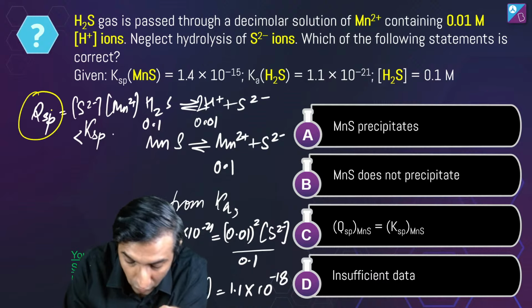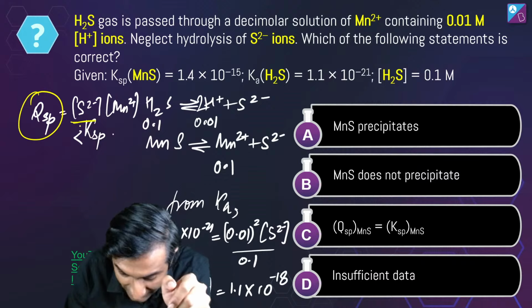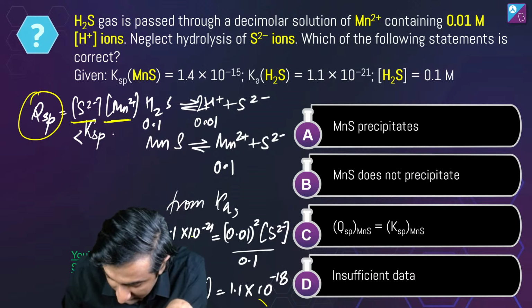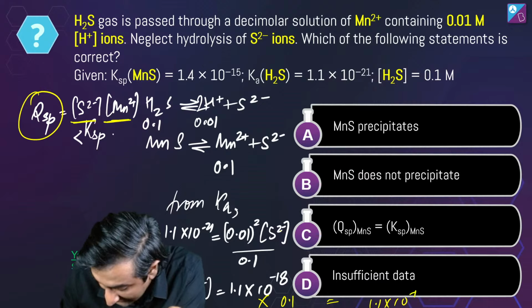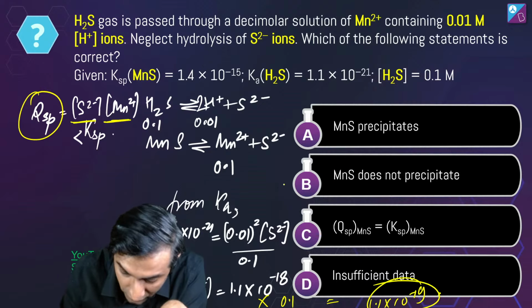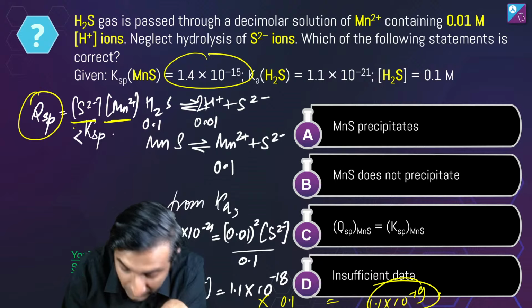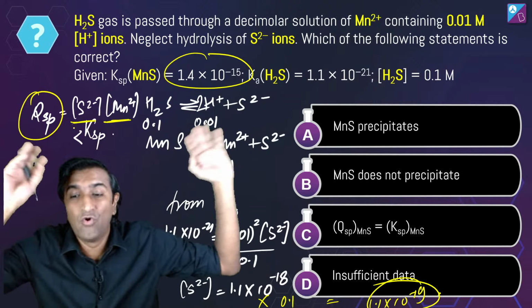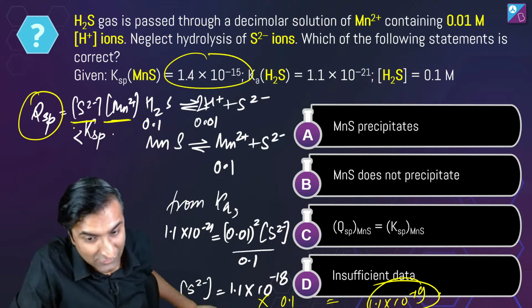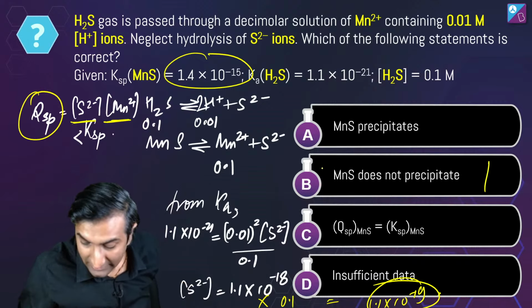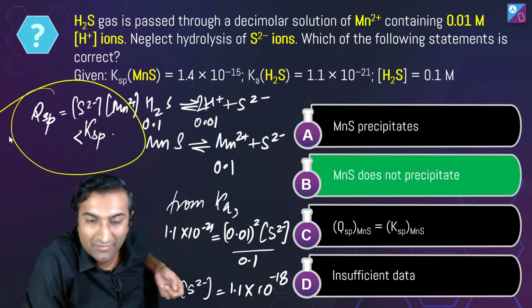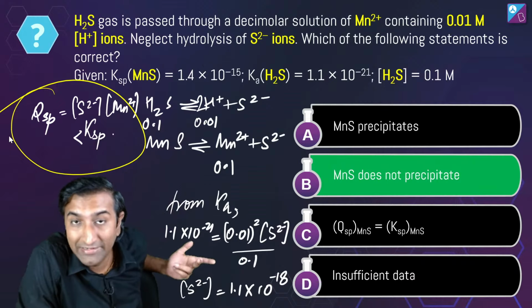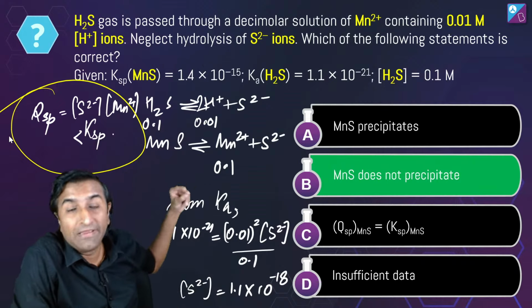What is Q, the solubility product? It is going to be S2 minus into Mn2 plus, which is this into 0.1, which is 1.1 into 10 power minus 19. Since this value is much smaller than KSP, precipitate will not form, okay? Exactly Shlok, exactly. It does not precipitate because Q is less than KSP. That's all.